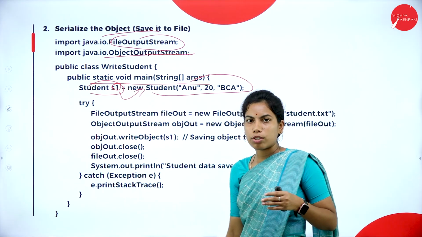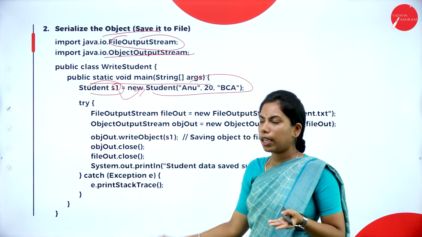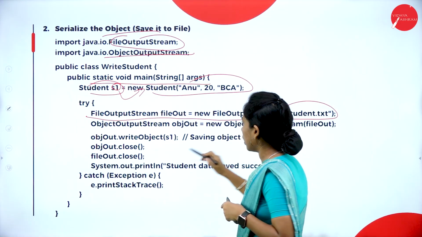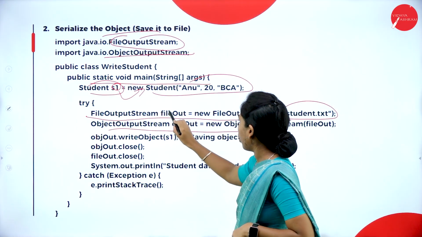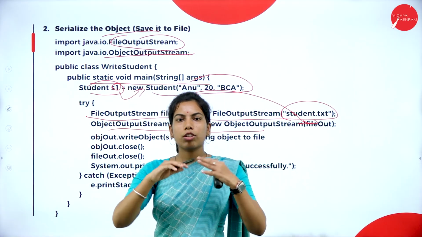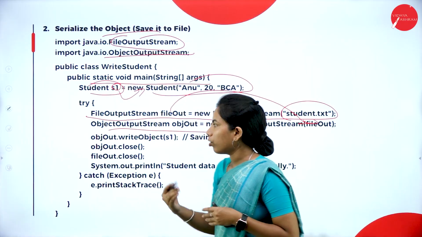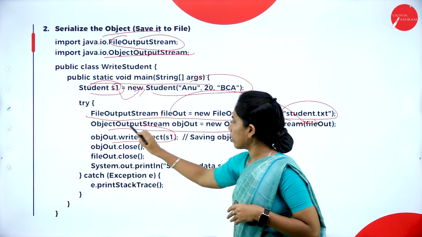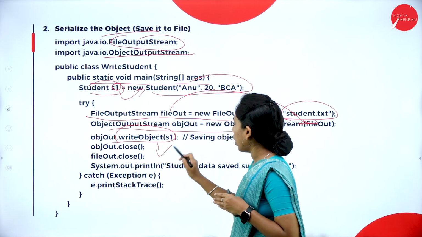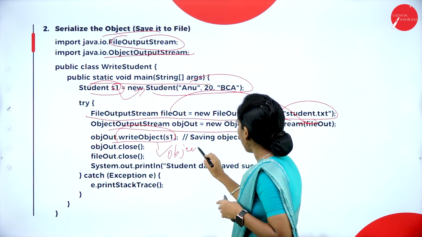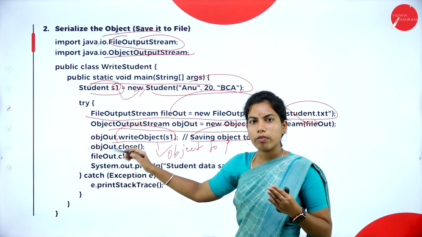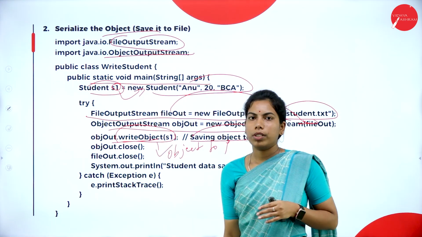And within the try catch block, if any exception occurs, it will be caught by the catch block. So inside the try block I created student.txt, and we pass this as a parameter to the ObjectOutputStream. Why? Because it has to be converted into an object, right? We have to write, and after that writeObject. So here you can see this is the main method. It will write the object to the file. See, saving the object to the file using which method? writeObject. Understood now?